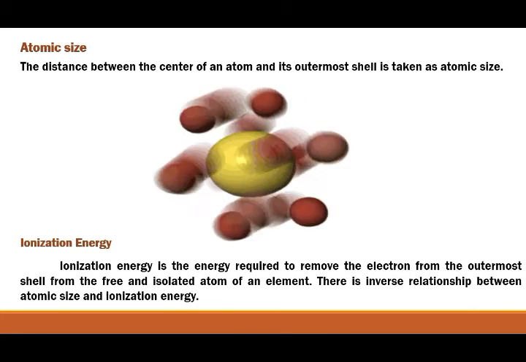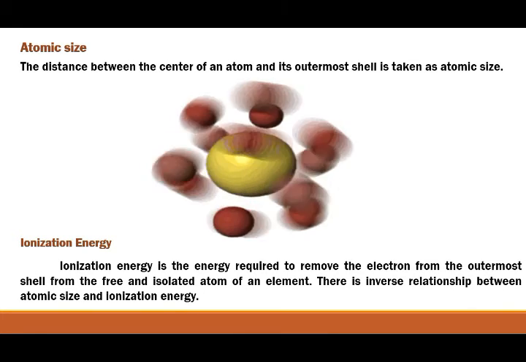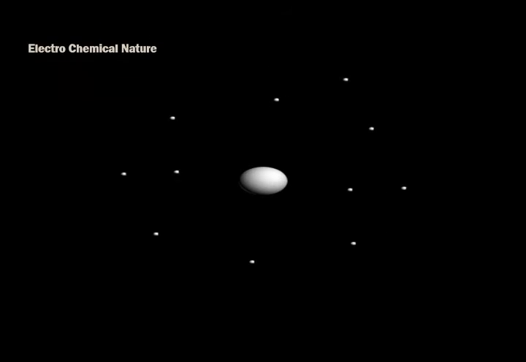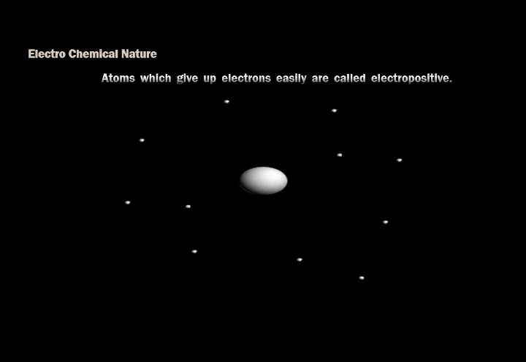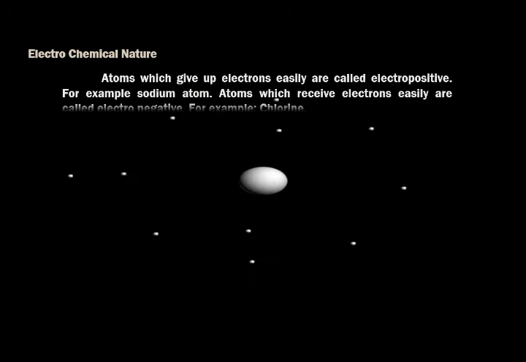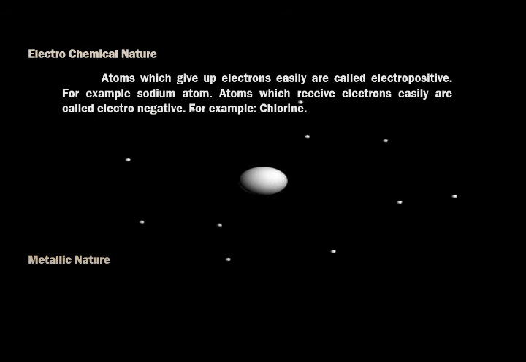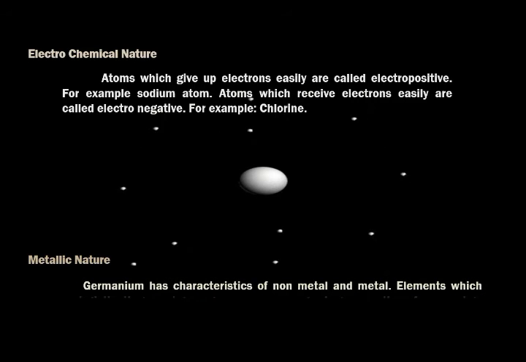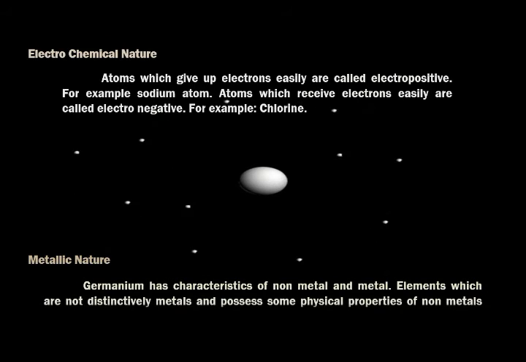There is an inverse relationship between atomic size and ionization energy. Electrochemical nature: atoms which give up electrons easily are called electropositive, for example, sodium atom. Atoms which receive electrons easily are called electronegative, for example, chlorine. Metallic nature: germanium has characteristics of non-metal and metal. Elements which are not distinctively metals and possess some physical properties of non-metals are called metalloids.